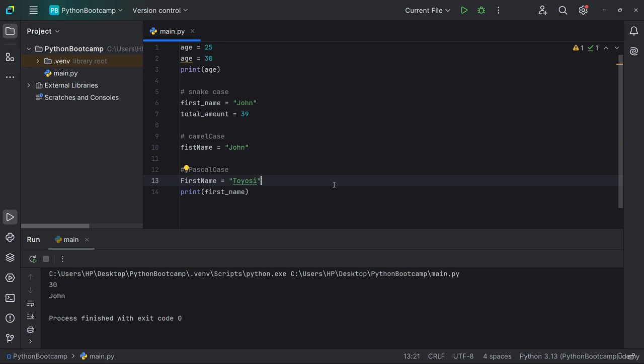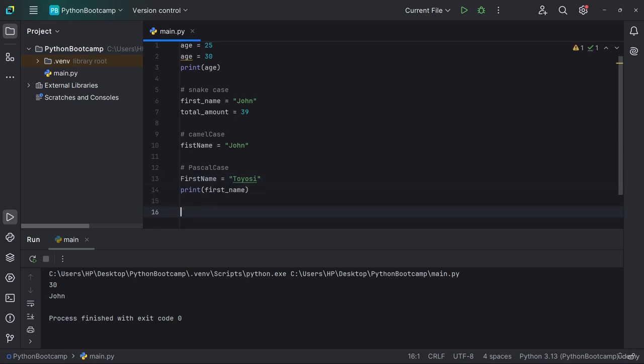Before we wrap up, let's talk about a few best practices for working with variables. One best practice is to choose descriptive names whenever you are defining your variables. Instead of generic names like X or Y, pick names that describe the data you are storing in that variable. For example, let's say you want to store a username and password.